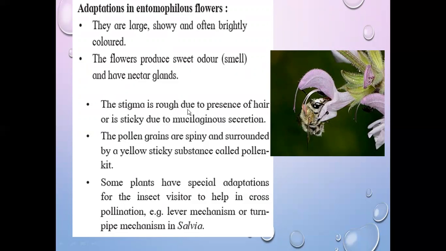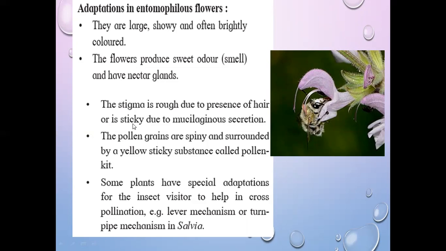Next, the stigma is rough due to the presence of hair or is sticky due to mucilaginous secretion. What is stigma? Stigma is part of the gynoecium. Gynoecium is made up of stigma, style, and ovary. The stigma is rough due to the presence of hair, which means when pollen grains are deposited on the stigma, they are trapped in those hairs, or when it is sticky, they are trapped there also.